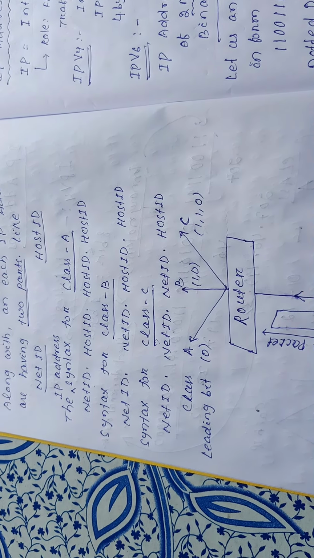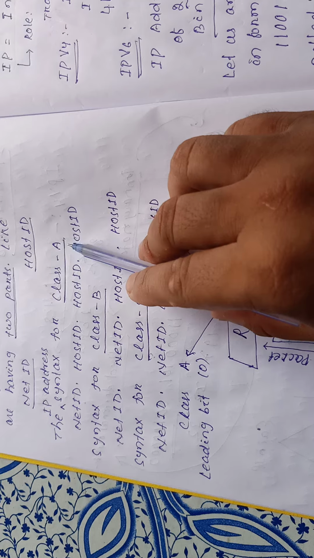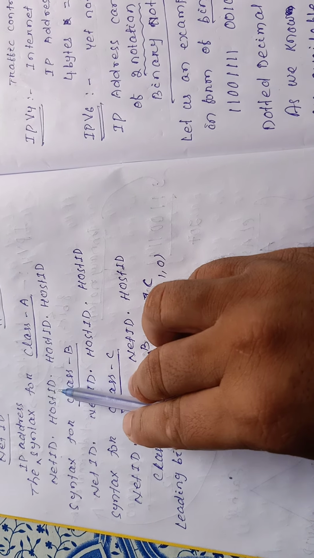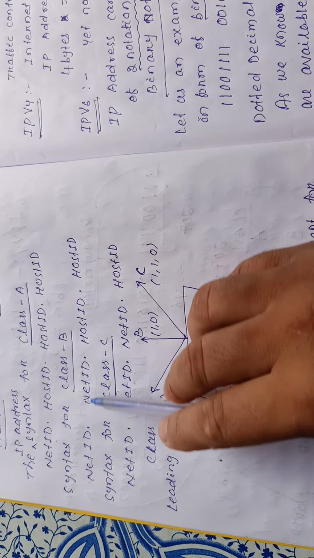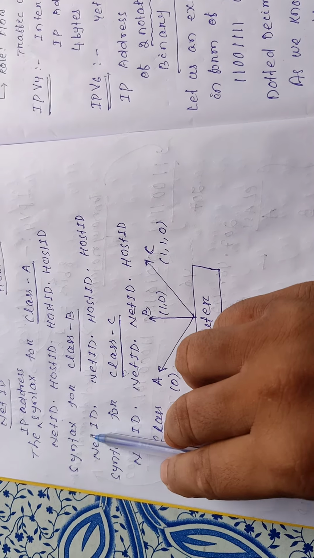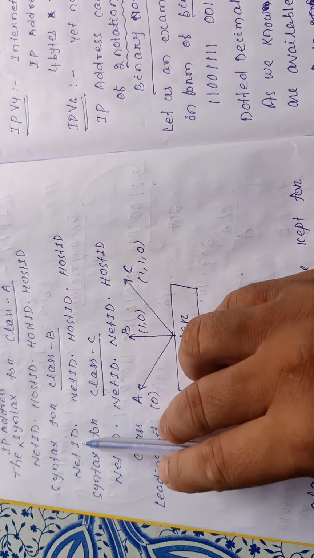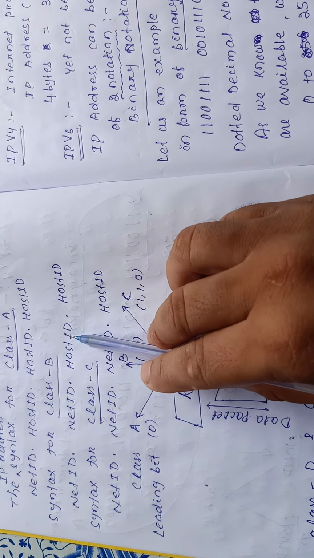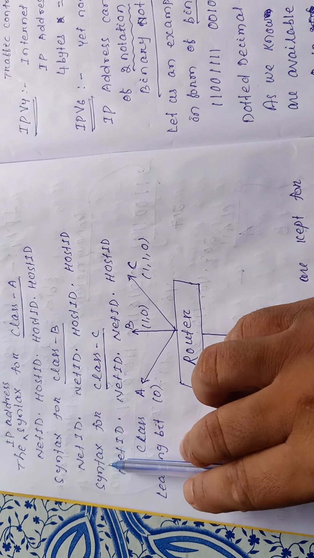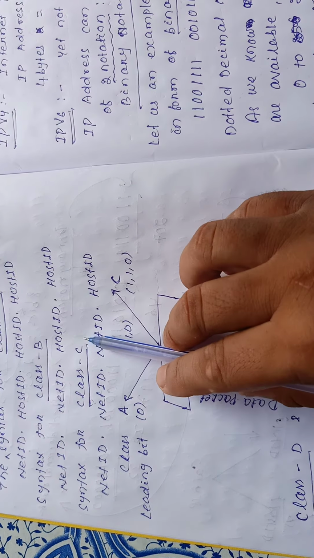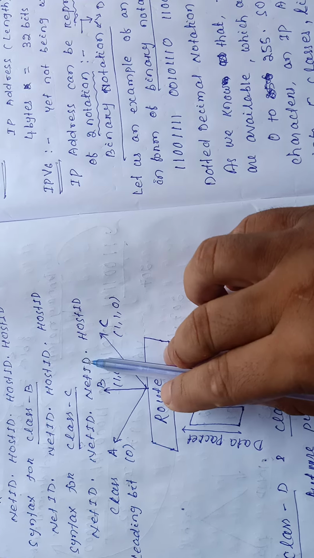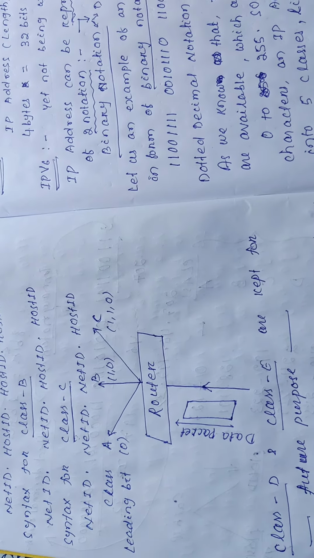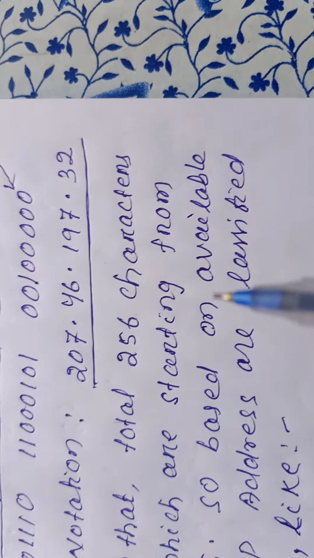As for the syntax, the IP address syntax for class A is net ID dot host ID dot host ID dot host ID. The syntax for class B is net ID dot net ID dot host ID dot host ID. The syntax for class C is net ID dot net ID dot net ID dot host ID.